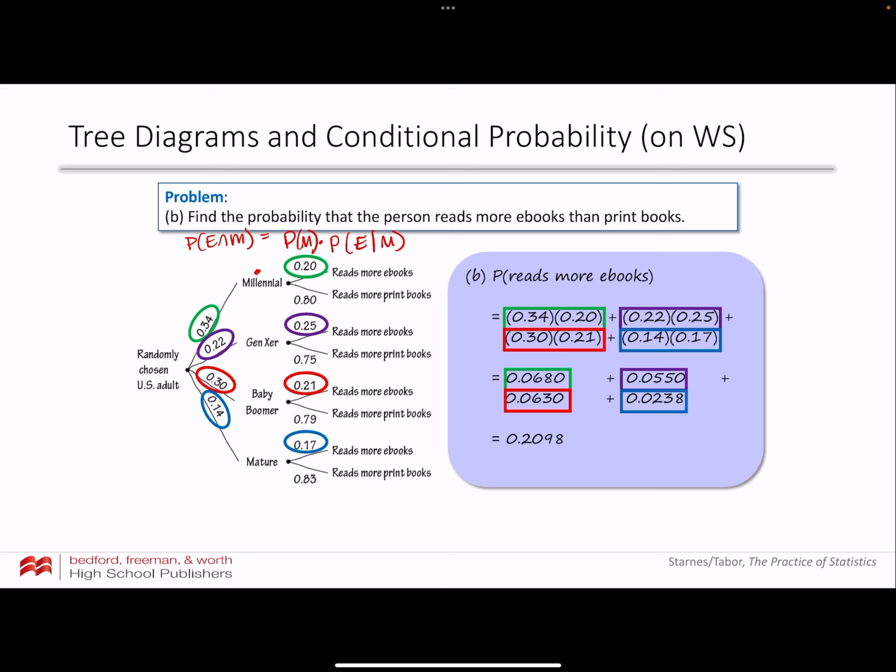So I'm multiplying 0.34 times 0.20, 0.22 times 0.25, 0.3 times 0.21, 0.4 times 0.17. So just these ebooks. So if I add all those up, I get 20.98, or in other words, close to 21% of all people read more ebooks than print books. That's out of everyone, out of the population.